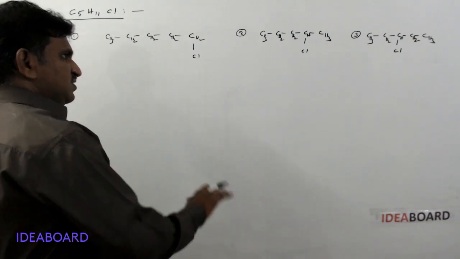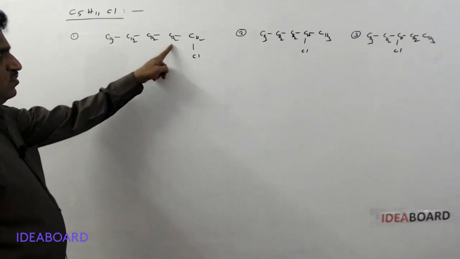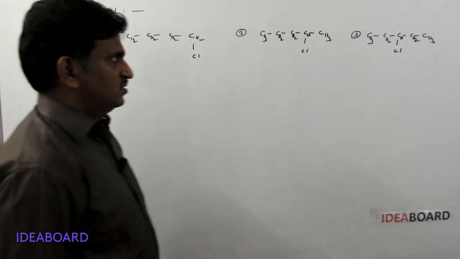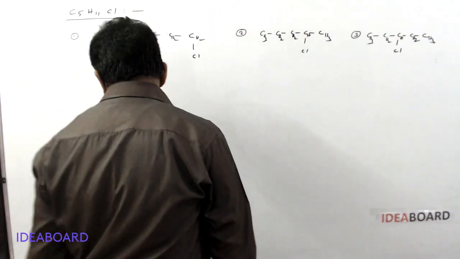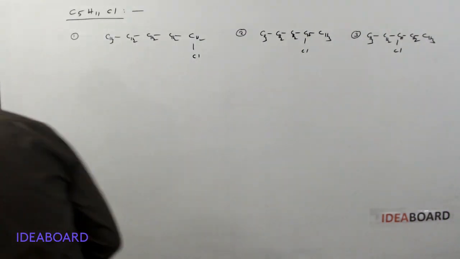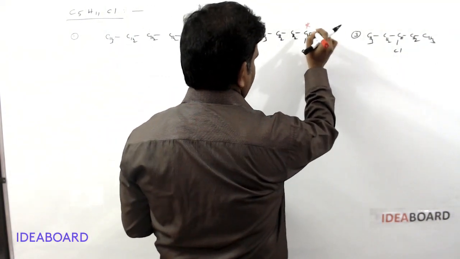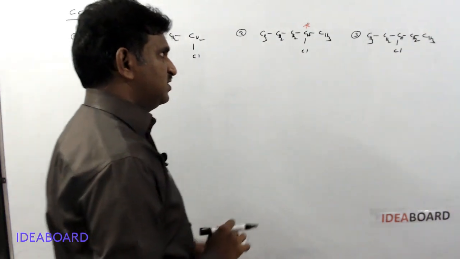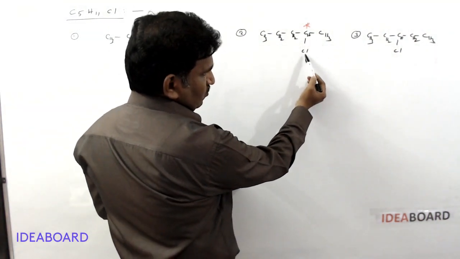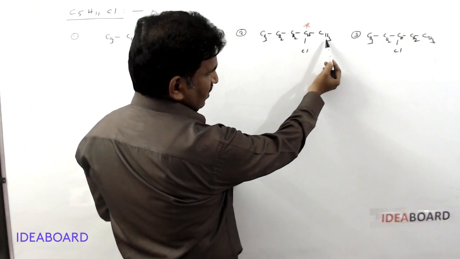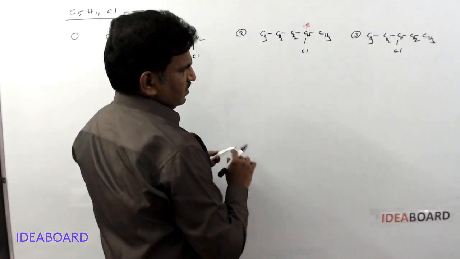And is there any chiral center in this? Here 3, 2, 2, 2. So no chiral centers. Here 3, 2, 2. It is having 1 hydrogen. Please check this. This carbon is a chiral center, because it has 1 hydrogen, another group is chlorine, another group is methyl, another group is propyl. 4 different groups are present.